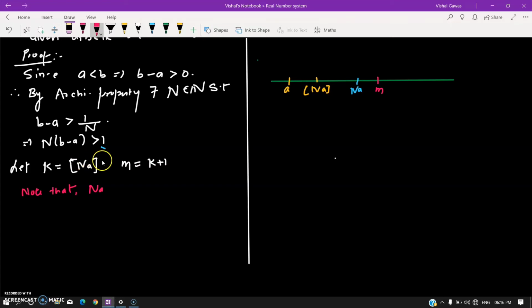N times a is a smaller number than m, so this would be less than m. Therefore this a becomes less than m by n.